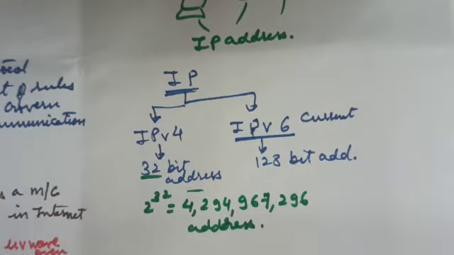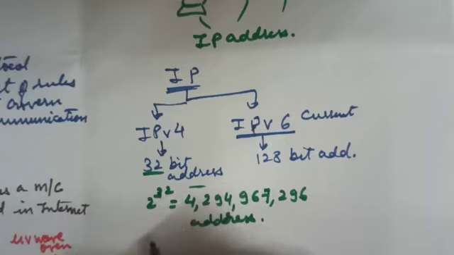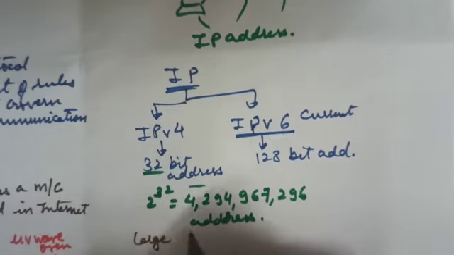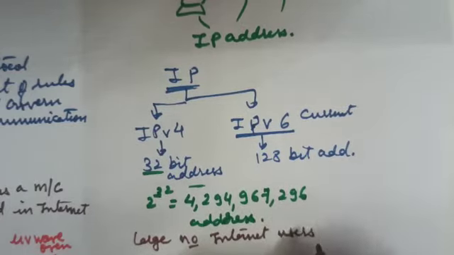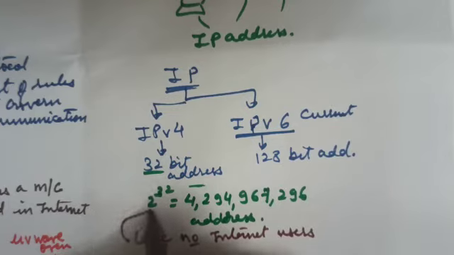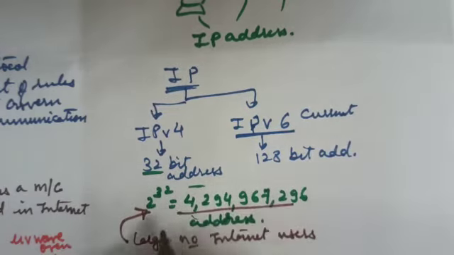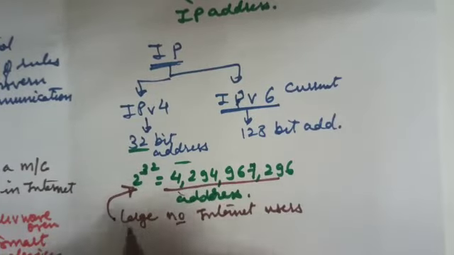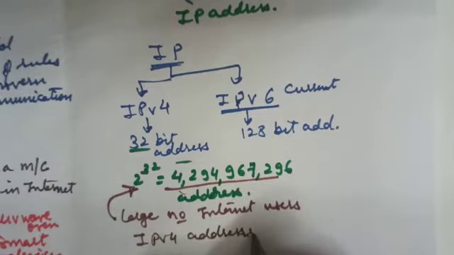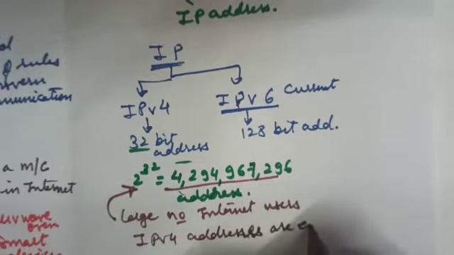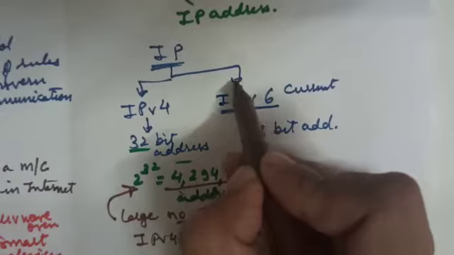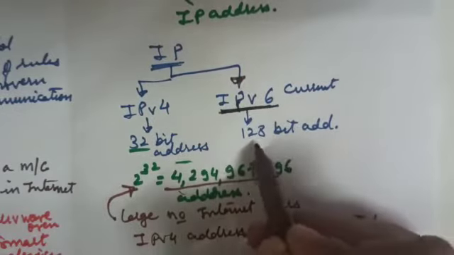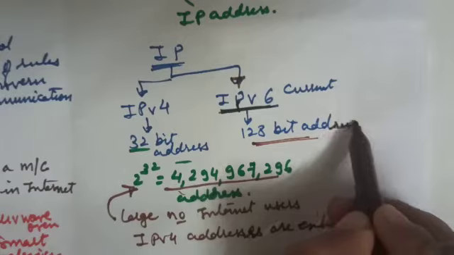And we know very well that all over the globe there is a very large number of internet users. These large number of internet users are much beyond the total number of addresses which are provided by IPv4. And therefore these IPv4 addresses are already exhausted, and we have started using Internet Protocol version 6, which provides 128-bit addresses.